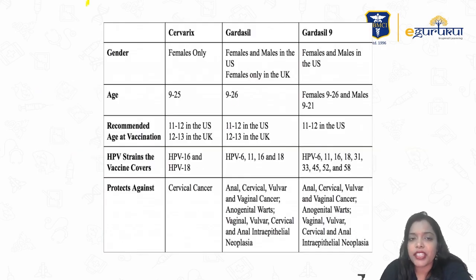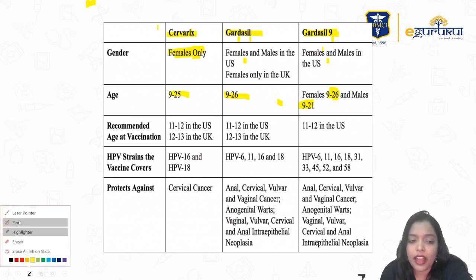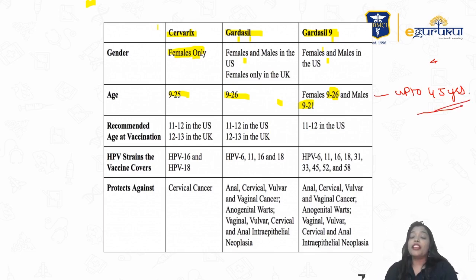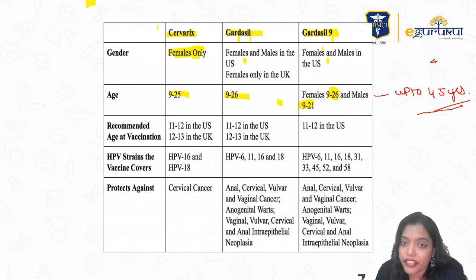So basically we have three vaccines: Cervarix, Gardasil and Gardasil 9. Ideal now is Gardasil 9. Cervarix is given in females alone. Gardasil and Gardasil 9 are given in both females and males. The age group initially suggested was 9 to 26, and Gardasil 9 to 21 for males. But the recent guidelines say you can give HPV vaccination up to 45 years. There is definitely some benefit, rather than no benefit. So you can give beyond 26 years also, up to 45 years.